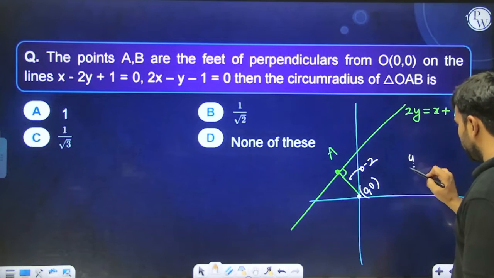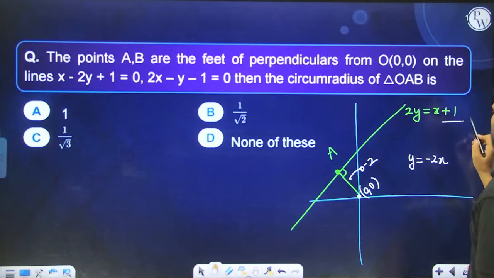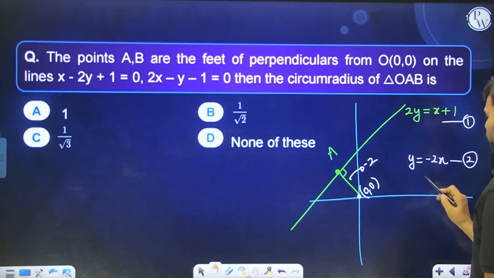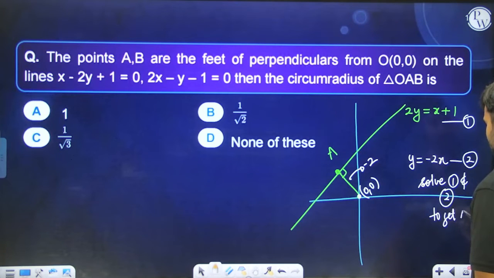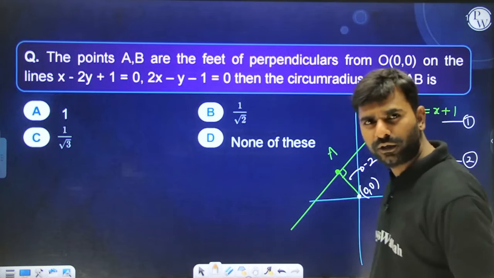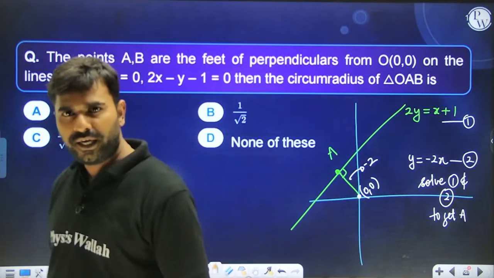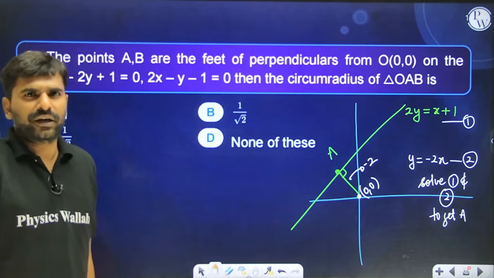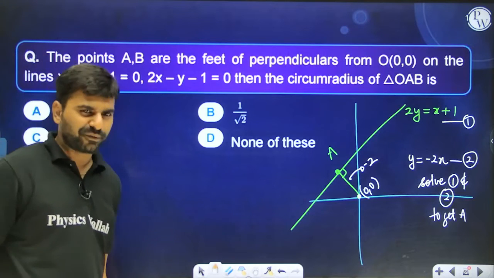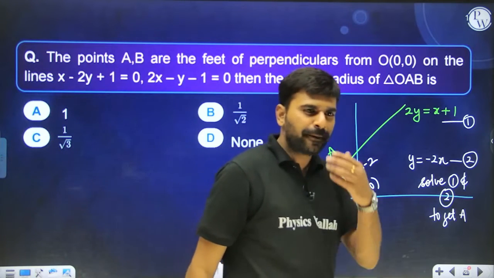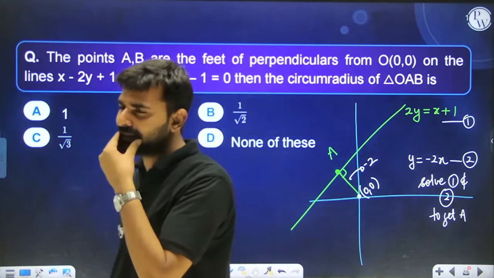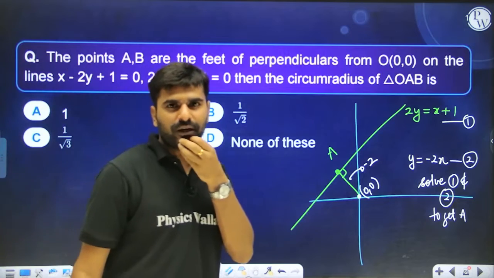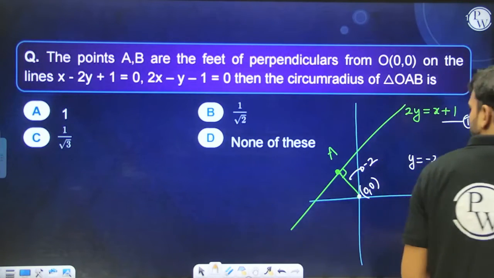Yes, y equal to minus 2x, and just solve these two equations, solve 1 and 2 to get the coordinates of A, and the moment you get A, similarly you can get B. And the moment you have got A, B and origin is already given to you, you can find out circumradius quite comfortably. Circumradius can be found out by the distance of the circumcenter from O, the distance of the circumcenter from B, the distance of the circumcenter from A will all be equal, and accordingly the question will be solved.